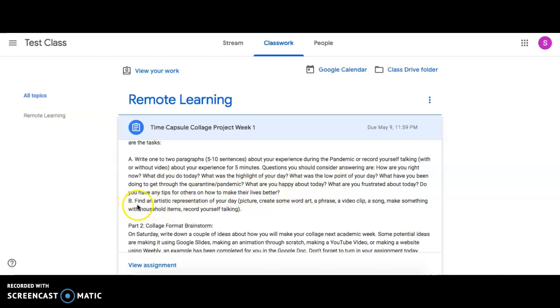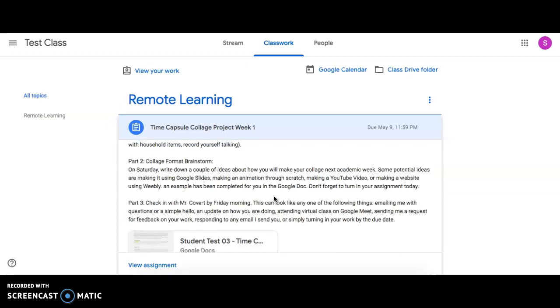Second part is find an artistic presentation of your day. So this could be a picture. You can create some word art, so like bubble letters. You could draw something. You could write a phrase. You could write a poem, a video clip, write a song. I know there's some music makers, musicians, and artists in this group. And please feel free to be artistic. Make something with household items or record yourself talking.